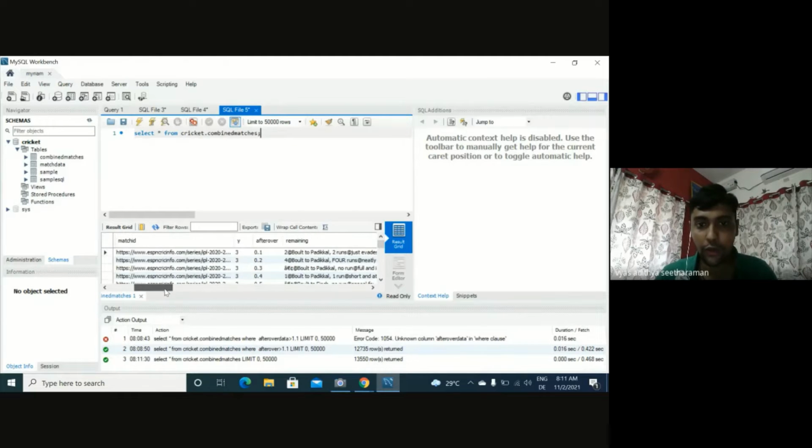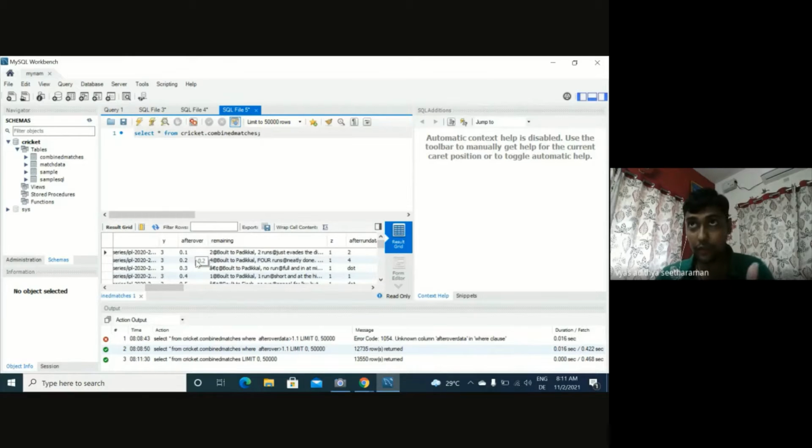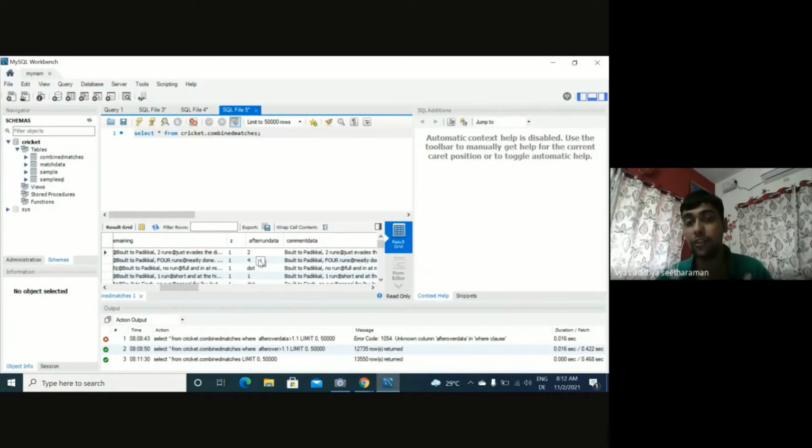Okay. So you have a few columns here as you see. For instance, after over is the ball and the over in which it was delivered. So 0.1 means it's the first ball of the first over, and 0.2 means second ball of the first over, and so on. Then after run data is nothing but the run scored of that ball, right? Was it like two, maybe a four was scored? Dot is nothing but it was a dot ball, no runs were scored. And you might see some W, which means basically a wicket was taken, a batsman got out of that ball.